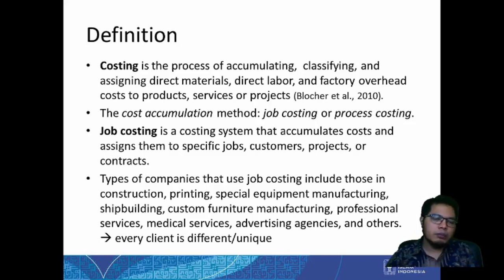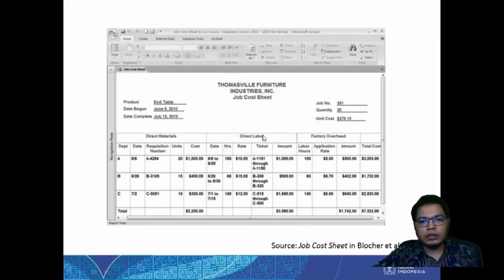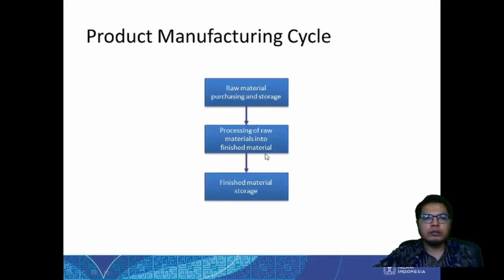So it means there is no inventory. That is the idea. We make only by order. As you can see here, this is an example of a job cost sheet. In this job cost sheet, there will be information regarding the direct material, direct labor, and factory overhead. So we put them together in a job cost sheet.